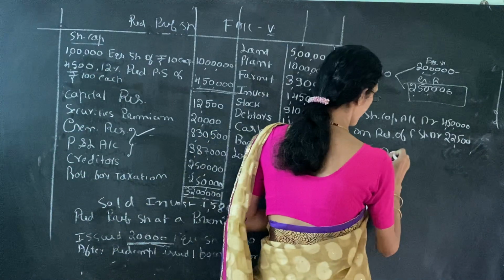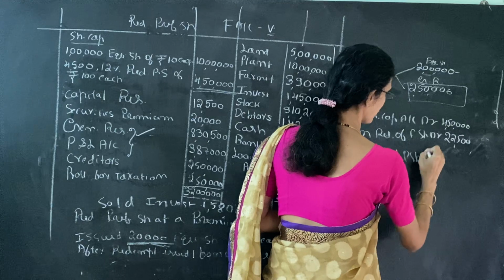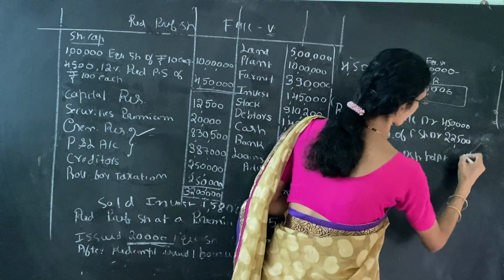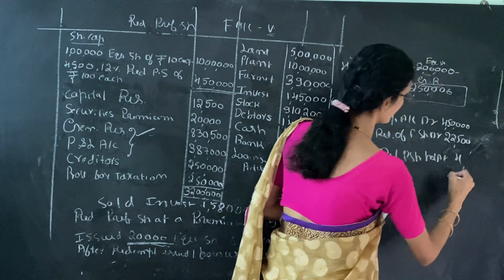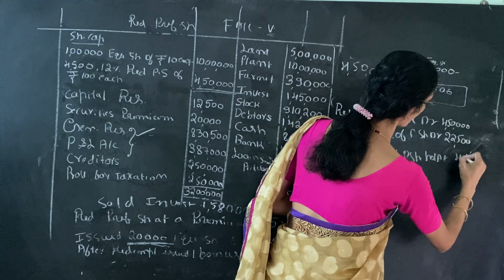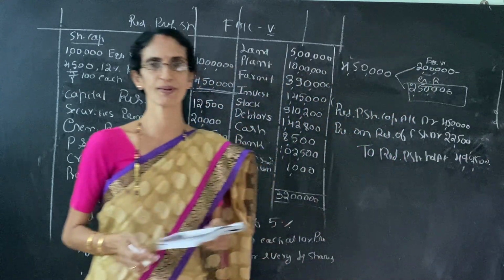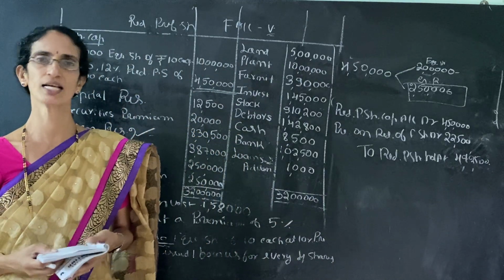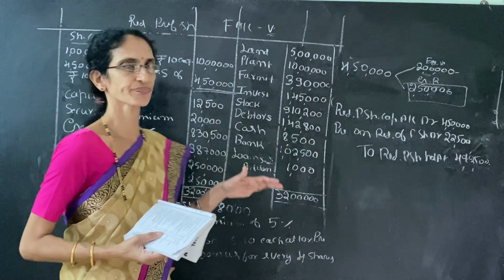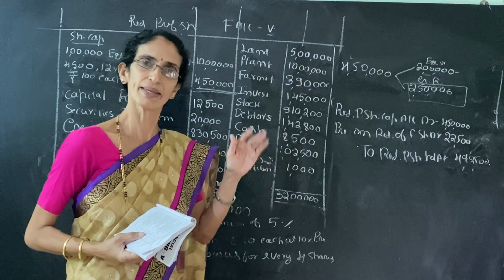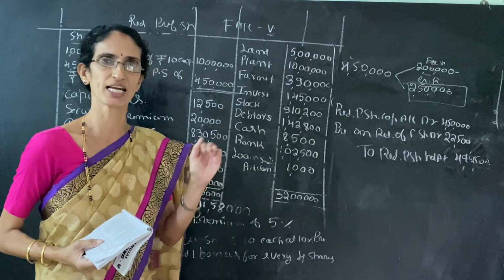So to redeemable preference shareholders account. Redeemable preference shareholders account 4,72,500. So we have to pay 4,72,500. Next, we have to make the payment to redeemable preference shareholders.